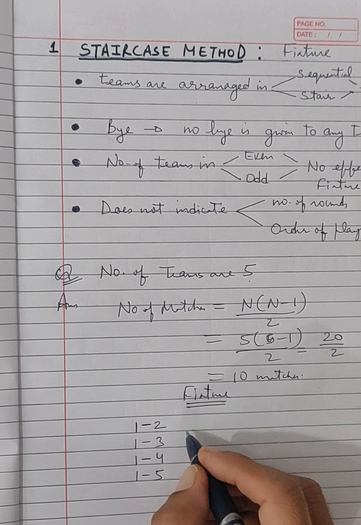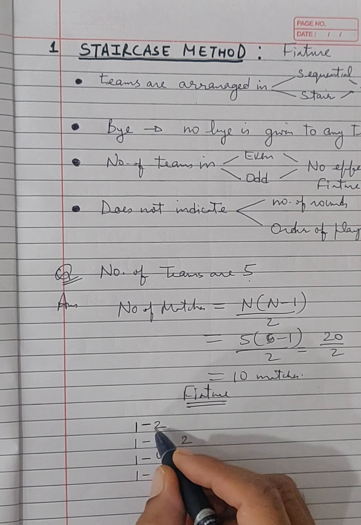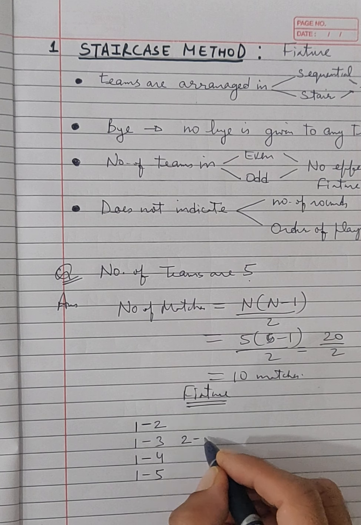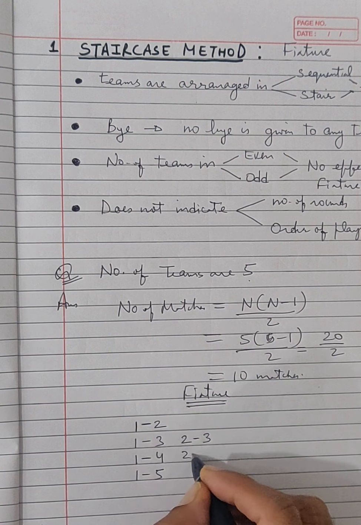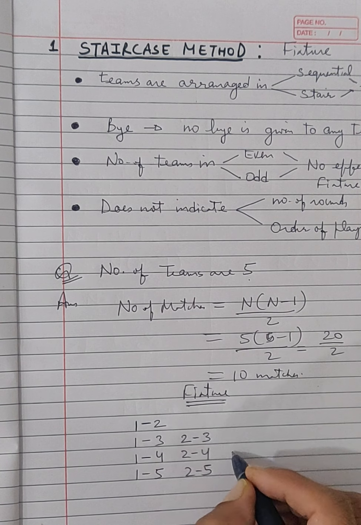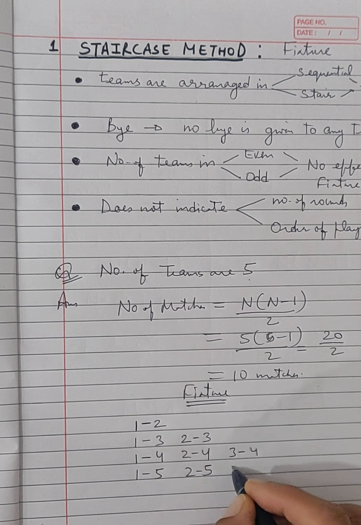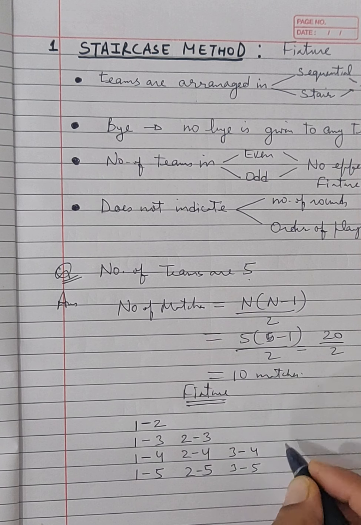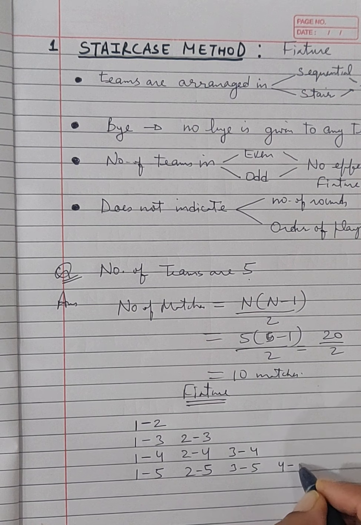So now you have to write here 2 because 2 will not play with the 2, so we have to write here 3. 2 will play with the 4, 2 will play with the 5, and 3 will play with the 4, 3 with the 5, and last match 4 play with the 5.